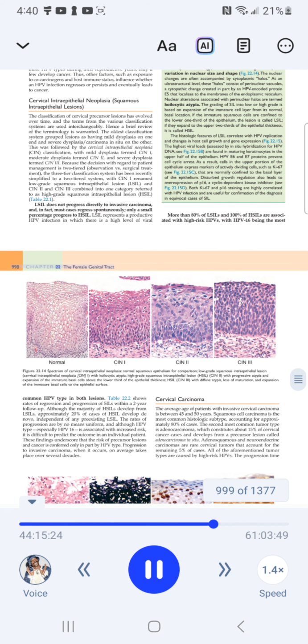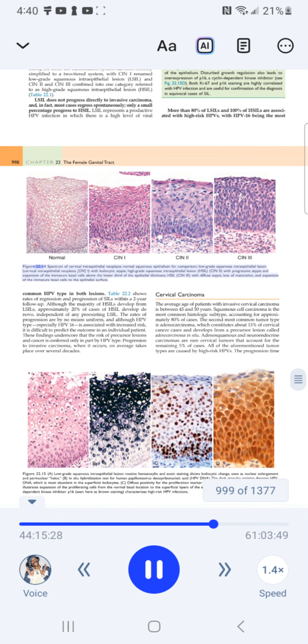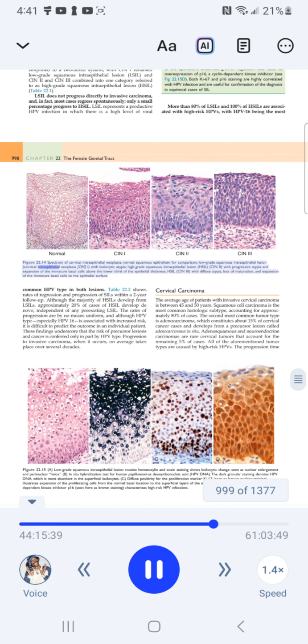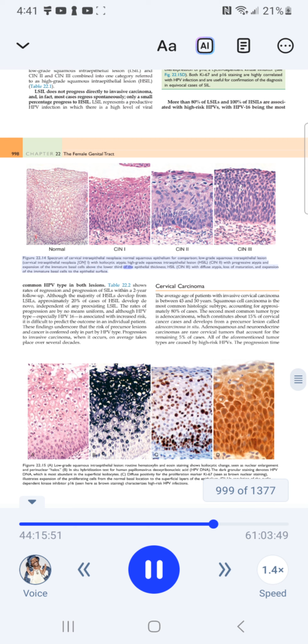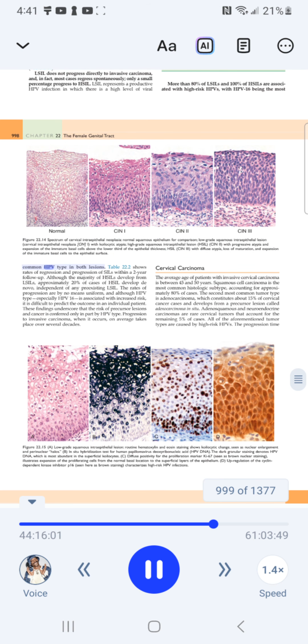Chapter 22. The female genital tract. Figure 22.14. Spectrum of cervical intraepithelial neoplasia. Normal squamous epithelium for comparison. Low-grade squamous intraepithelial lesion, cervical intraepithelial neoplasia CIN I with koilocytic atypia. High-grade squamous intraepithelial lesion, HSIL, CIN II with progressive atypia and expansion of the immature basal cells above the lower third of the epithelial thickness. HSIL, CIN III with diffuse atypia, loss of maturation, and expansion of the immature basal cells to the epithelial surface. HPV 16 is the most common HPV type in both lesions.